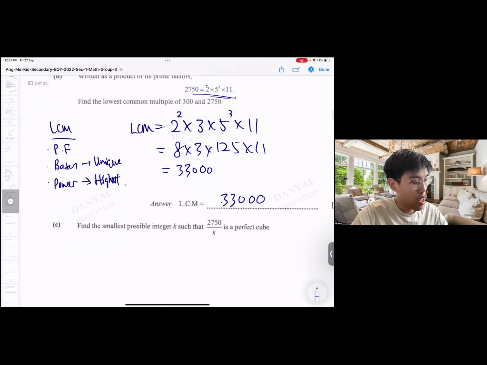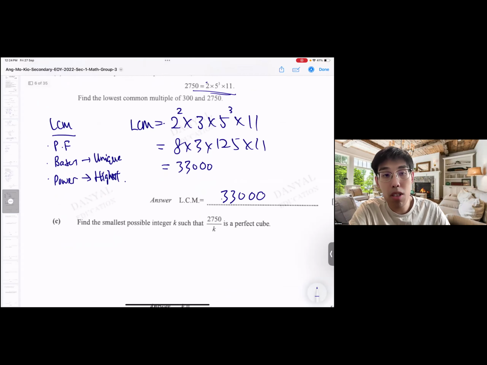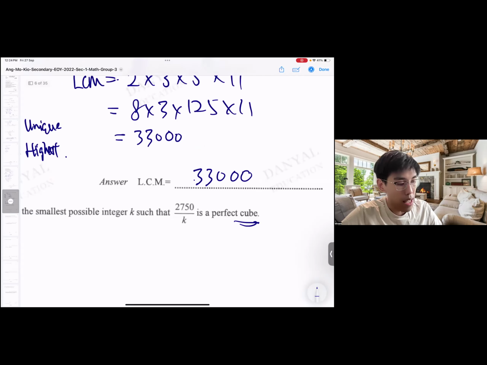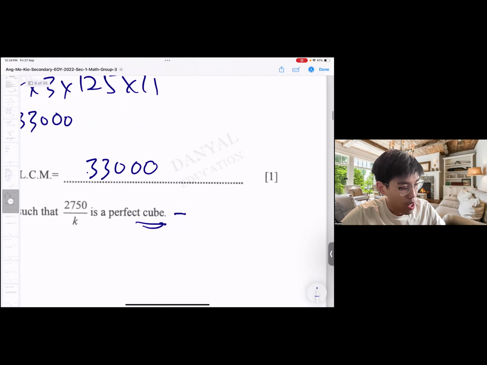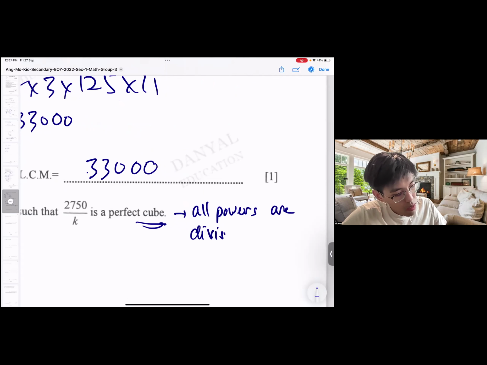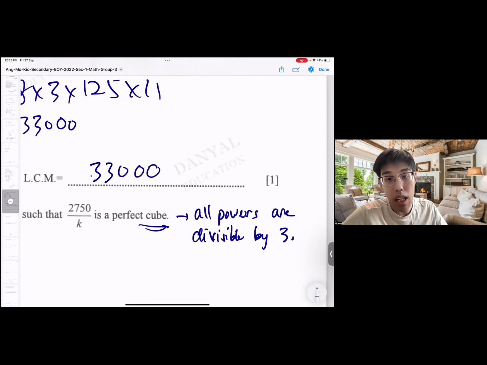Okay, let's move on. Find the smallest possible integer k such that 2750 over k is a perfect cube. Perfect cube means what? When you say cube, it means all powers are divisible by 3.